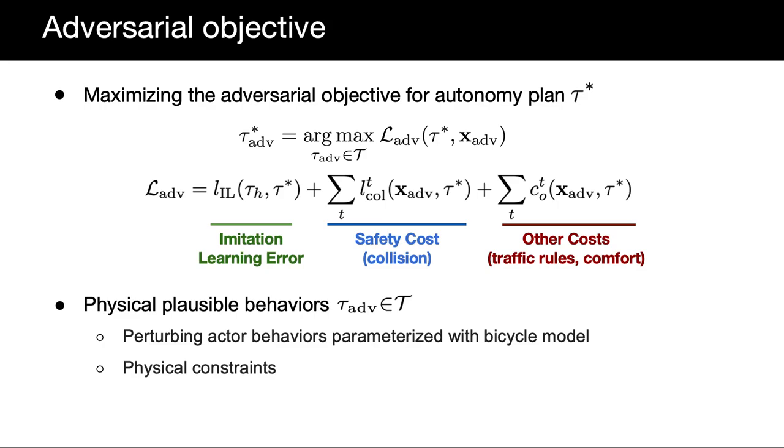AdvSim's goal is to increase the risk of the autonomy system's plan, tau star. Our adversarial objective consists of an imitation loss representing the deviation from the expert trajectory, a safety loss to encourage collisions with other actors, and traffic rule and comfort costs that encourage the autonomy's plan to have lane violations and to be dangerous. To ensure realism of simulated behaviors, we parameterize the actor behavior with the bicycle model and set physical constraints such as staying on the road and not colliding with other actors.